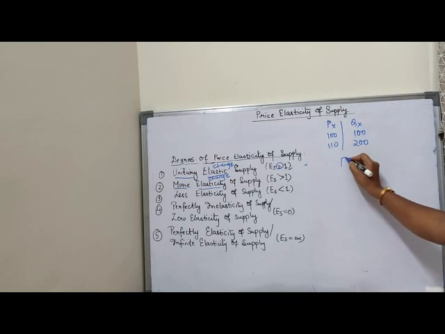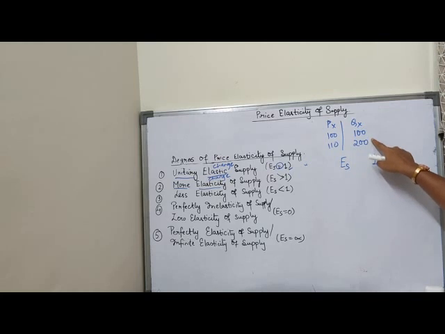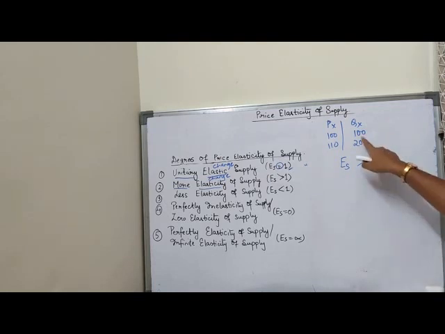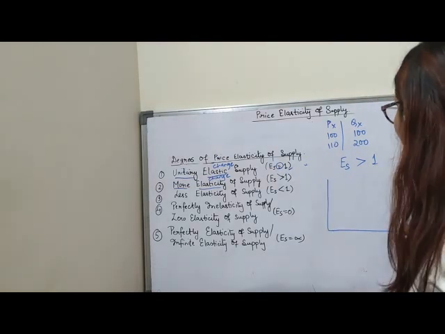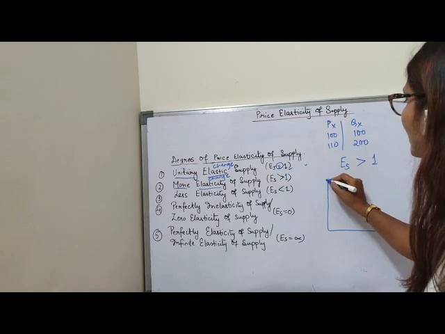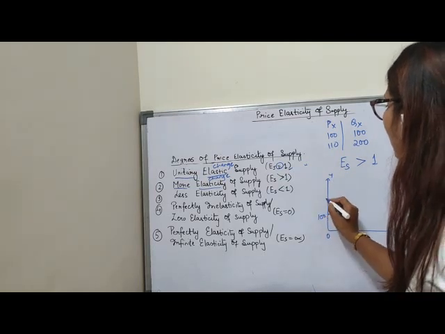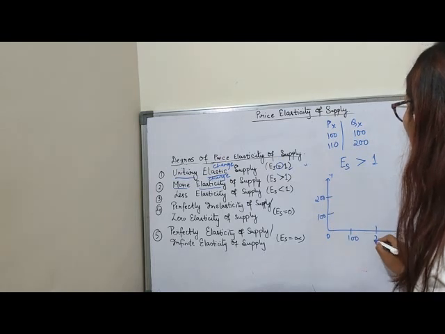Clear? So elasticity of supply. Here it is 1. So I can see here supply is changing more. So supply is greater than the 1. Supply is changing more than the price. So elasticity of supply is greater than 1. Now if I draw the diagram, this is the x-axis, y-axis, origin, plot. This 100, 200. Here again 100, 200.